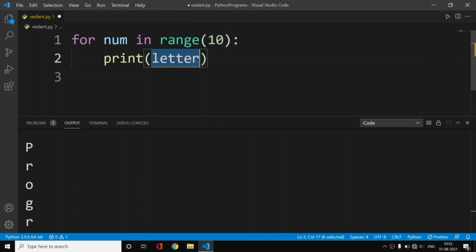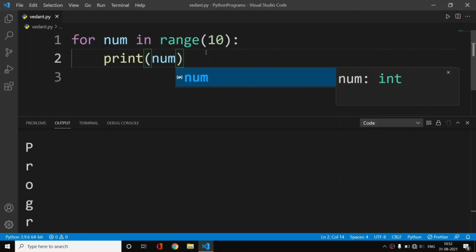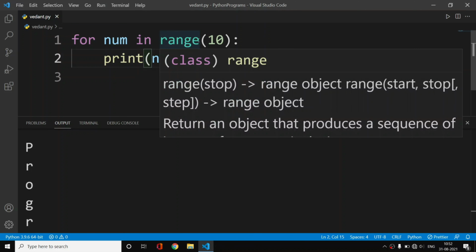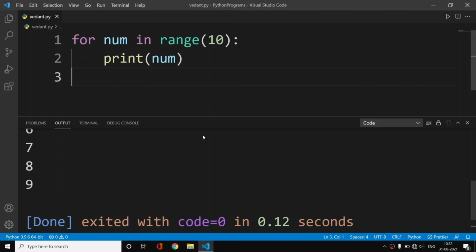This range function is generating numbers up to 10, not including 10. If you want 10 included, then you must provide 11 here.